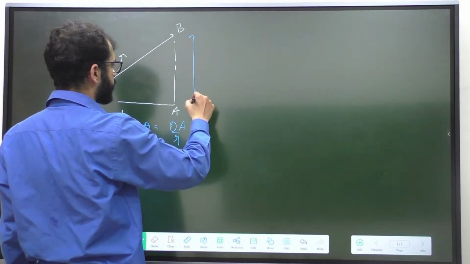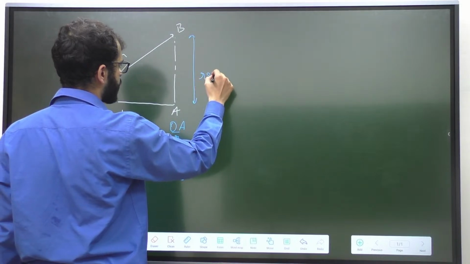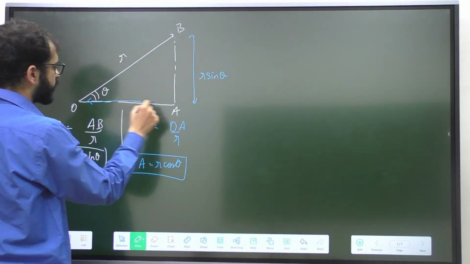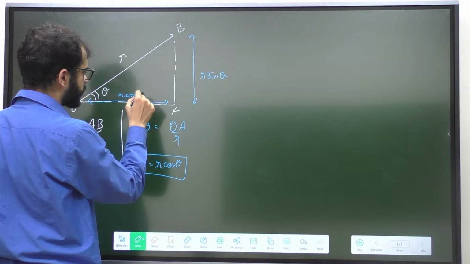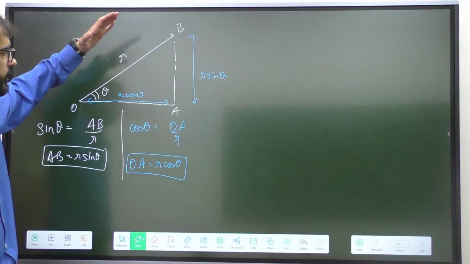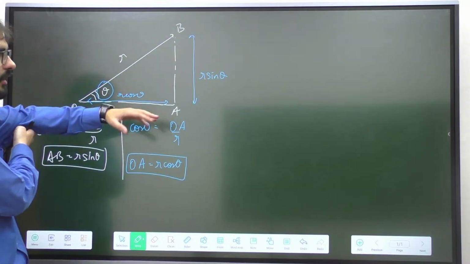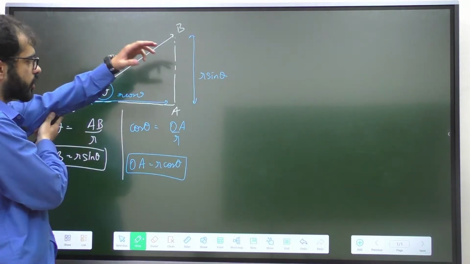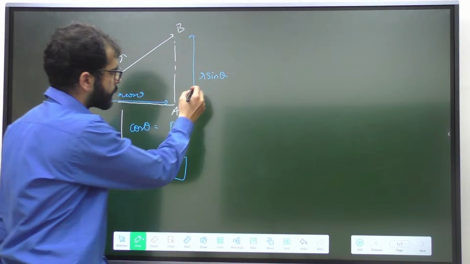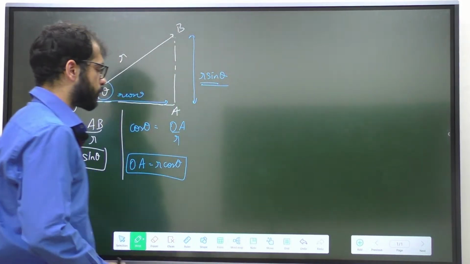So this side can be written as r sine theta, and this side can be written as r cos theta. If I resolve this vector along the angle, if I am resolving it towards the angle, it becomes r cos theta. If I am resolving it away from the angle, it becomes r sine theta. I hope this much is clear.